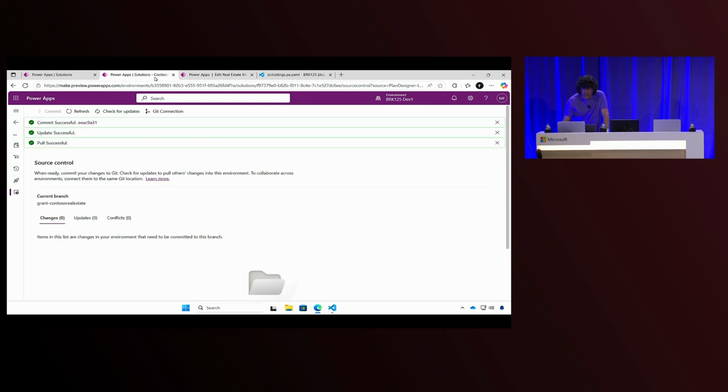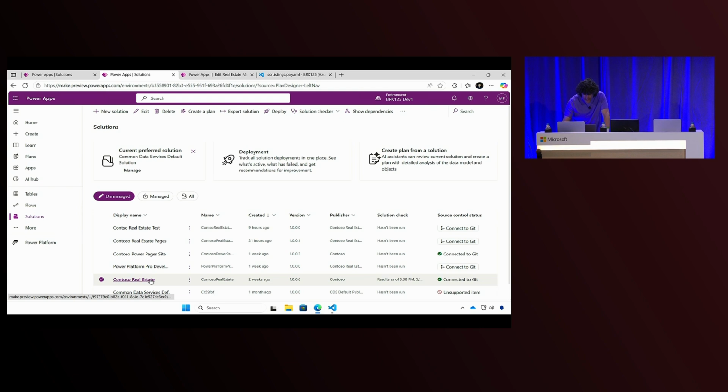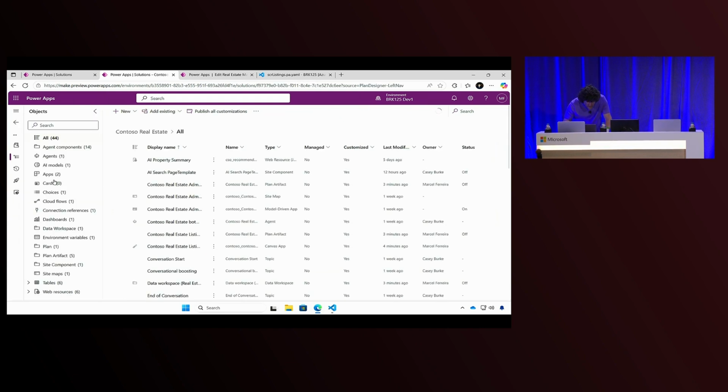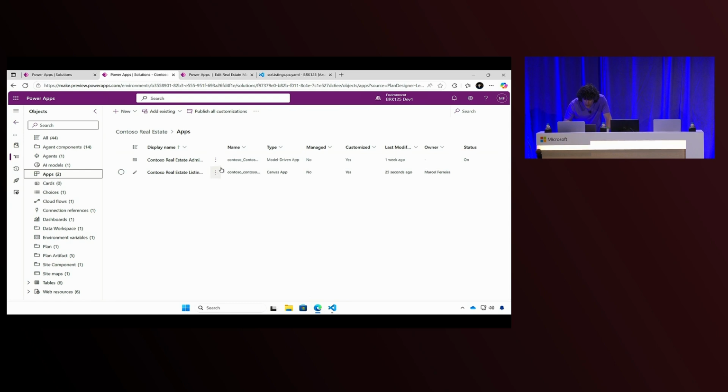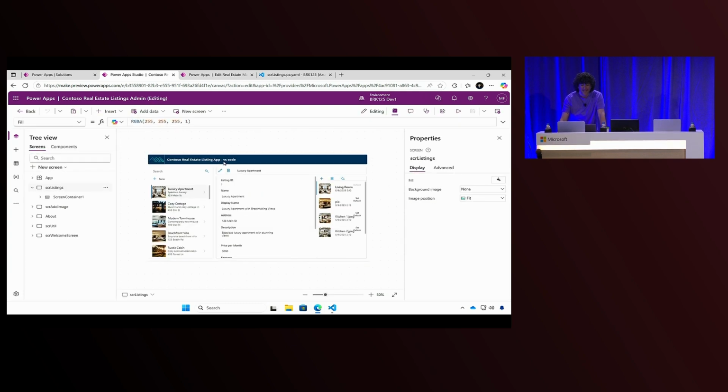Now that I'm done here, I will just quickly open the app so I can show you that actually it changed and I don't have to do anything. I will open my Canvas app. And while this loads, we will move pretty soon to the pages part. Okay, hopefully this will load. And, uncomfortable silence, and yes, there you go. Yeah, so that's great. We can make makers and pro developers work seamlessly together, okay?